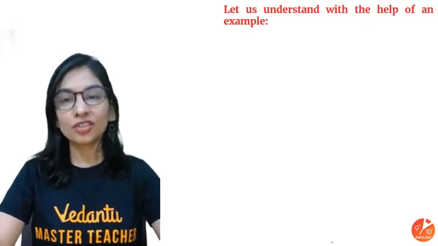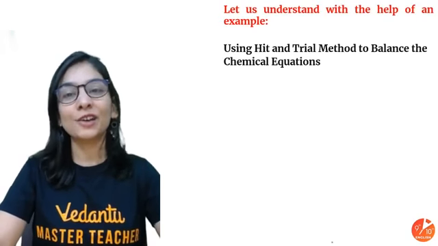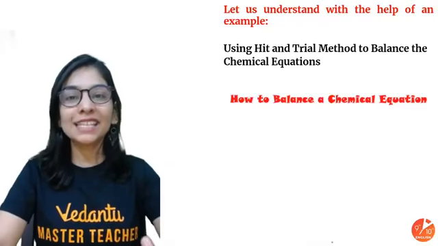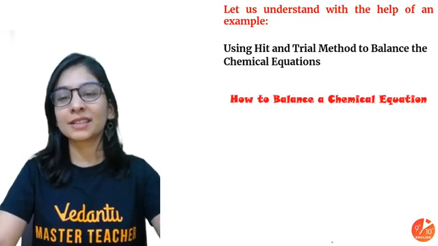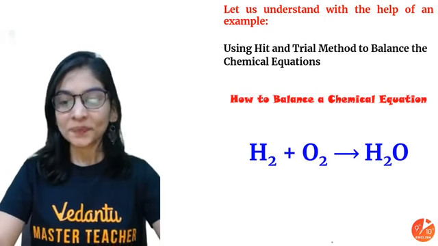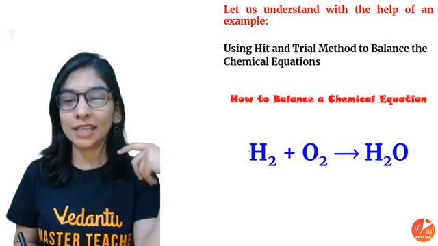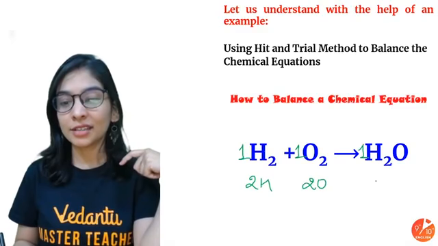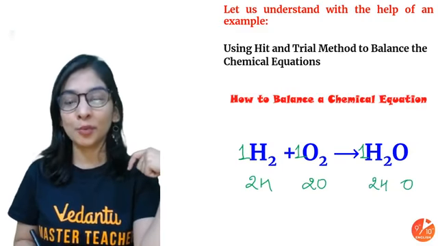And how will you make sure that, yes ma'am, we are understanding it? If you do enough examples, because doing examples is very important. So you should practice at least 15-20 examples, whatever is given, at least in NCERT. Suppose I have to balance this. This is very easy. Coefficient is nothing but 1. If nothing is written, it means 1. That's giving 2 hydrogen, 2 oxygen on one side, 2 hydrogen but 1 oxygen on the other. The number of atoms is not equal on both the sides.